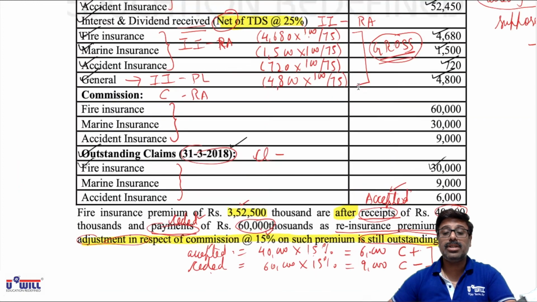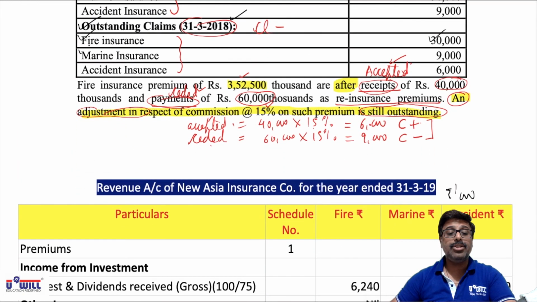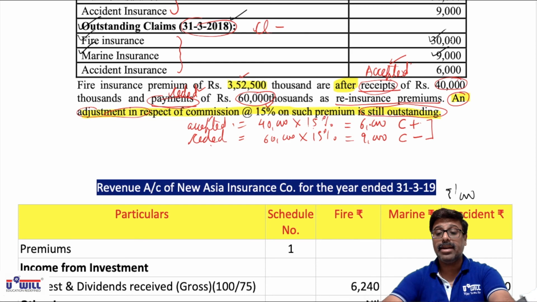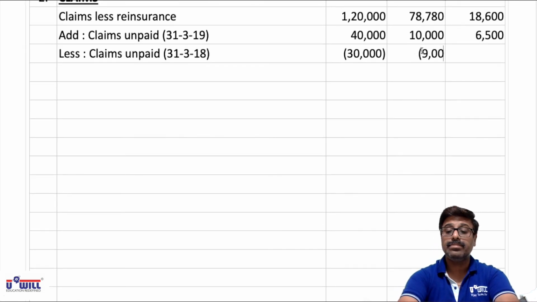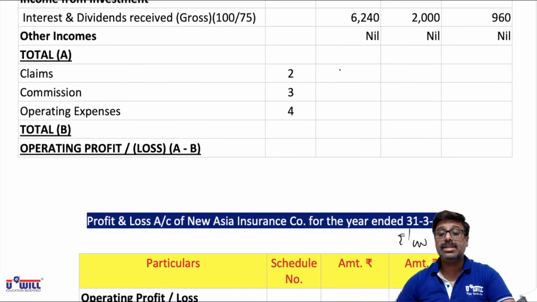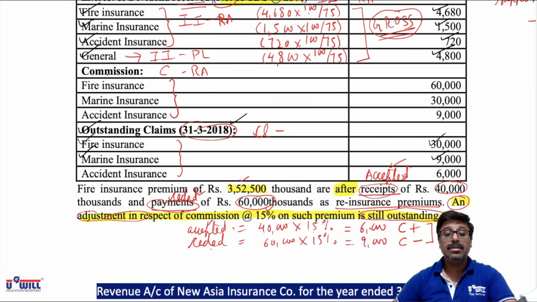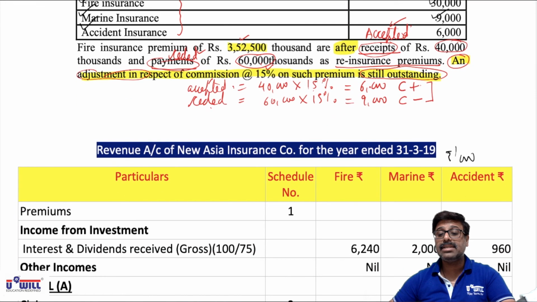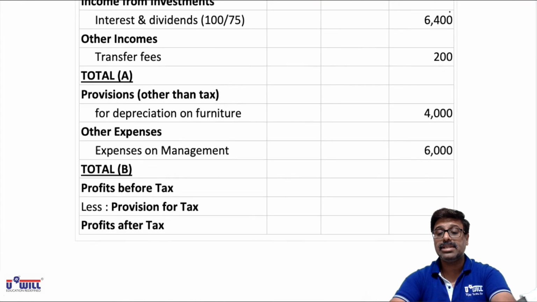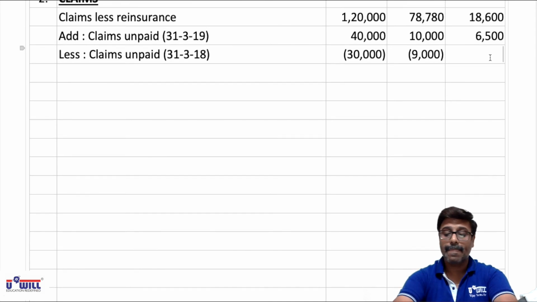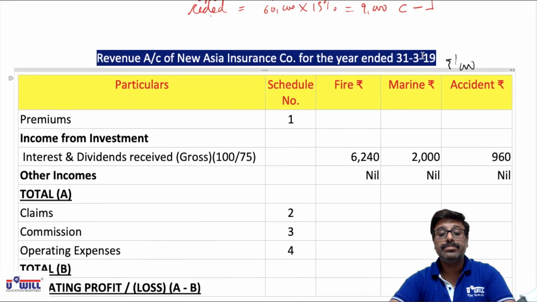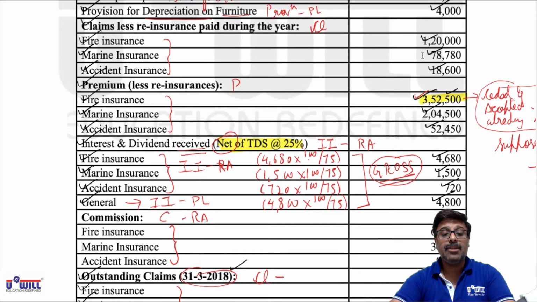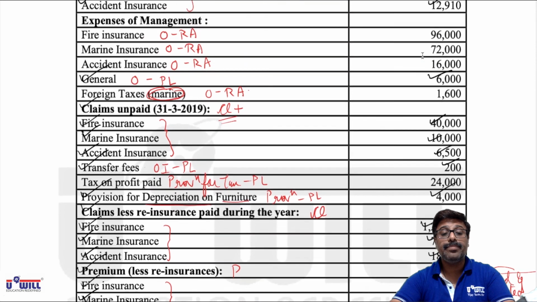Then marine insurance is 9,000, so write it in bracket. Then accident insurance 6,000, so write it in bracket. Okay, any other items marked as CL is not there. All the items have been taken into consideration.